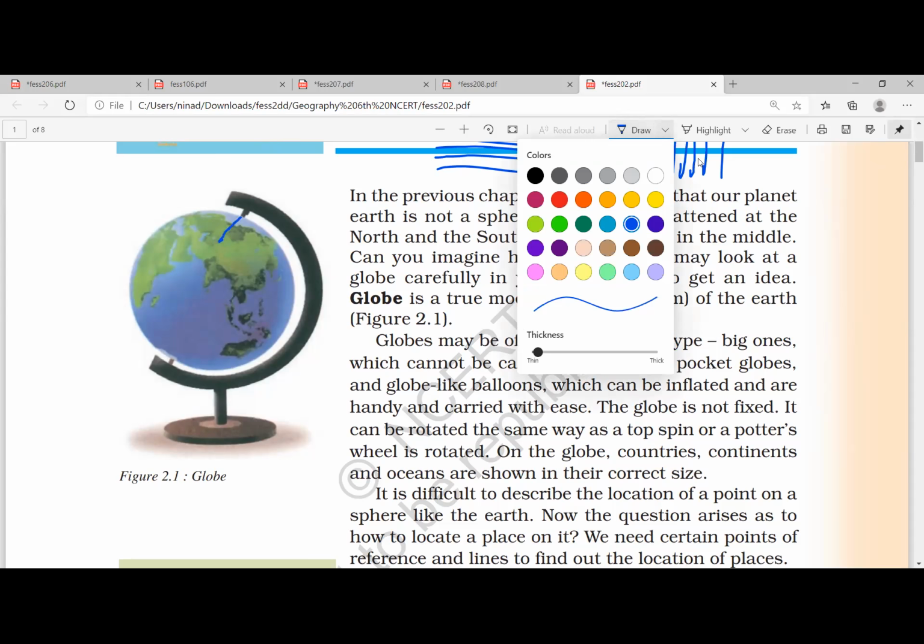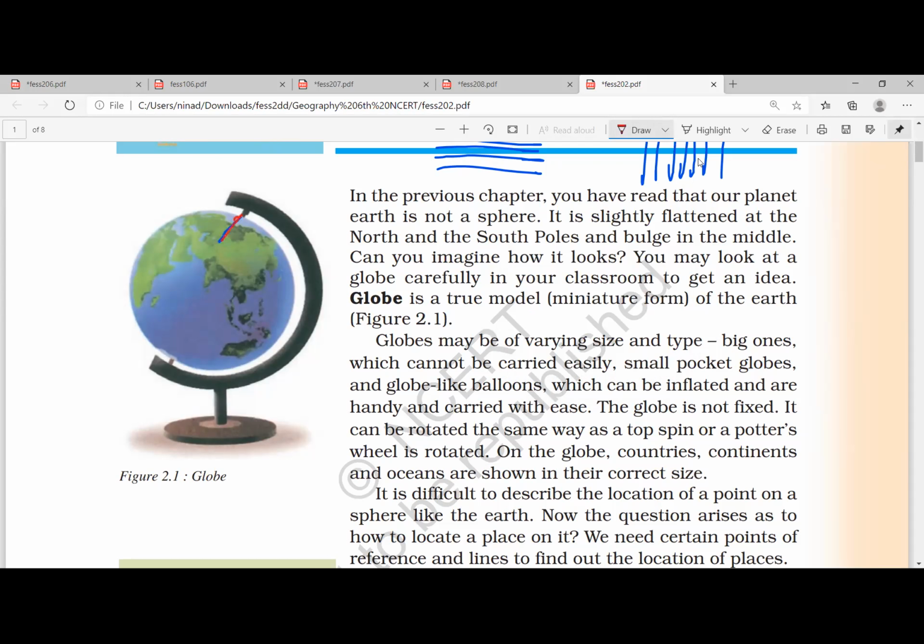There is an imaginary line connecting the northern pole with the southern pole, and that imaginary line is known by the name axis. The north pole and south pole are connected by an imaginary line, the axis. On this axis only the earth is rotating, or you can say spinning. So this is known as the axis of the earth.